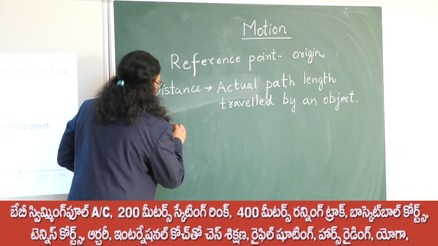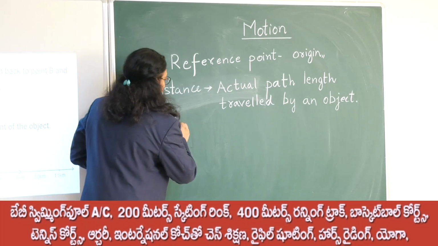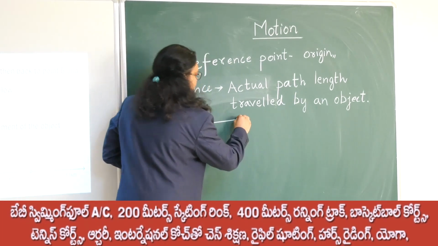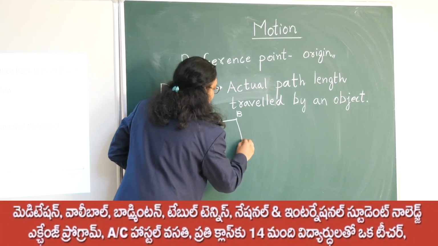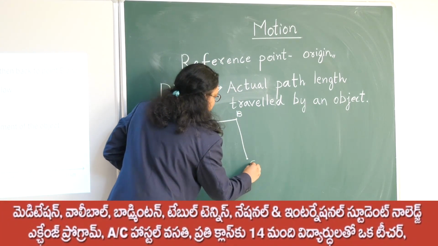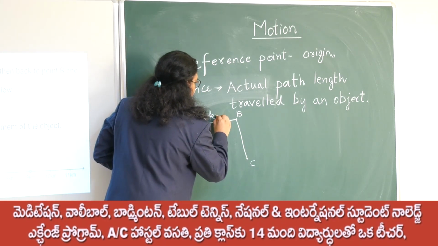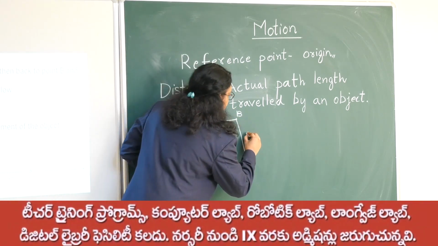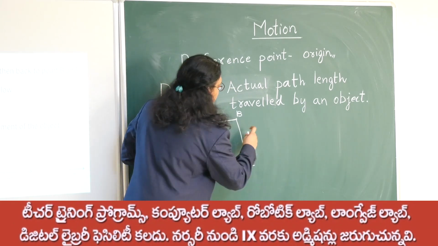Suppose I have moved from school, point A, and straight to some other place known as B, and again I am going to the point C. The distance over here is 3 kilometer and here, let us say, it is 2 kilometer.